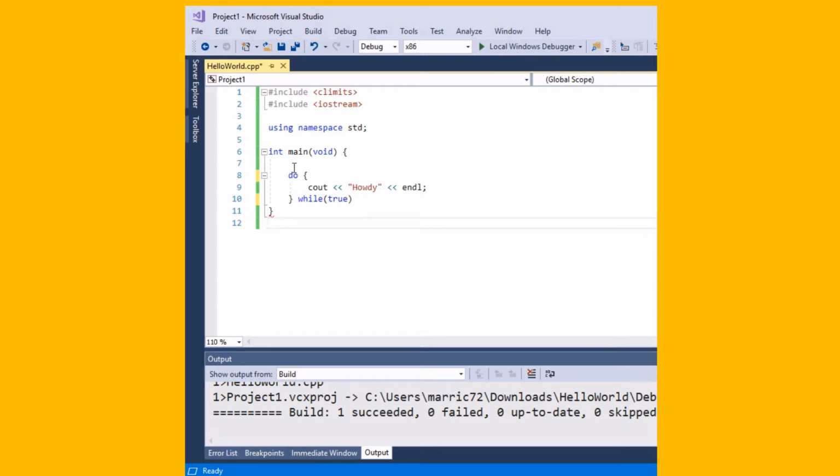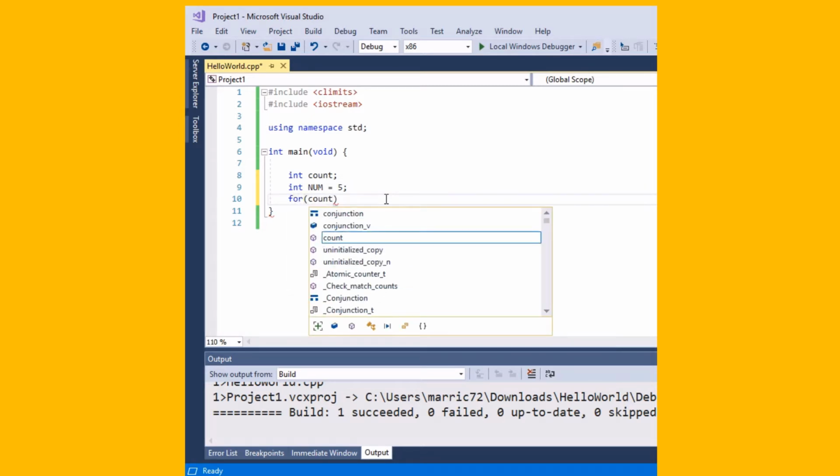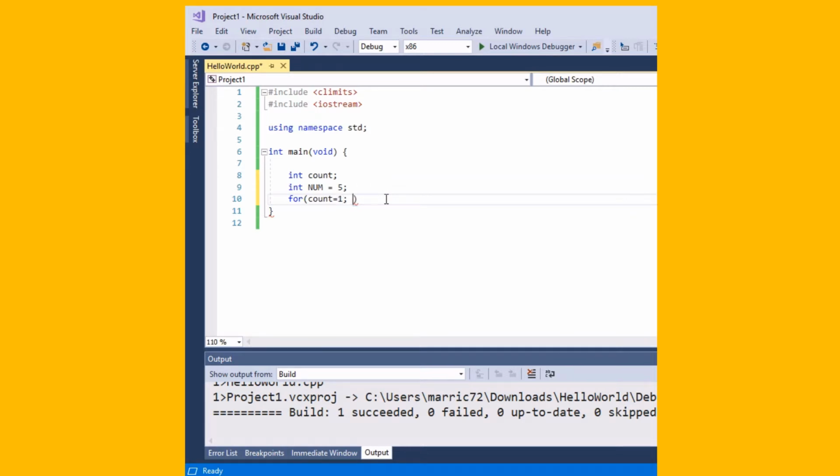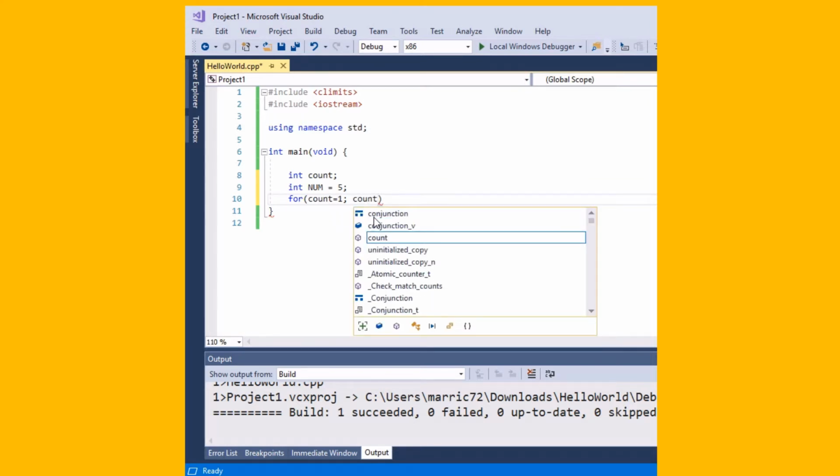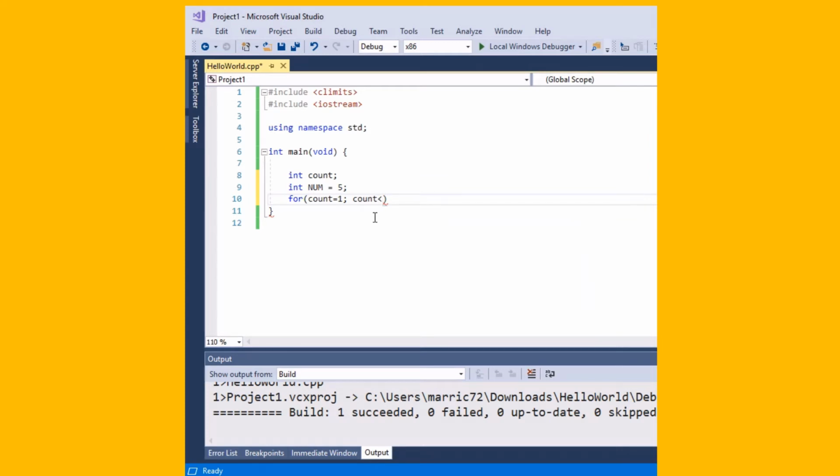What other kind of loops can we use? Well, there's also a for loop in C++, so we could do something like, we'll have a counter and we want to go through a loop 5 times maybe. So a for loop's a good choice if you know in advance how many times you want to go through the loop. And I could say the counter is going to start out at 1, and in the for loop, the first part's usually used for initialization. The second part of the for loop is going to be evaluated, and as long as it's true, we'll keep going through the for loop.